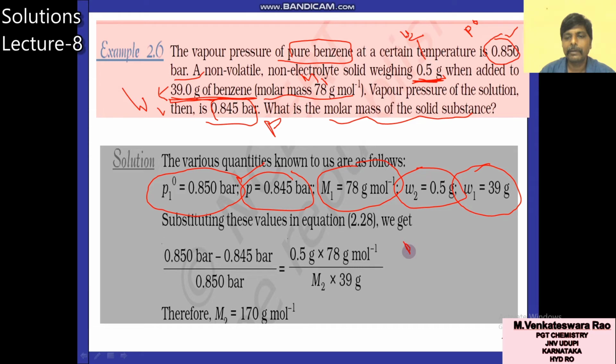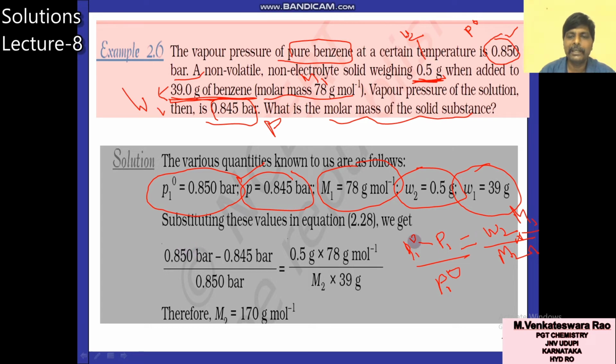What is the Raoult's law formula? P1 naught minus P1 by P1 naught is equal to, what is the formula? W2 by M2 into M1 by W1. So this is the formula of Raoult's law.